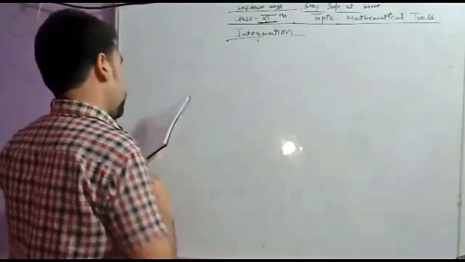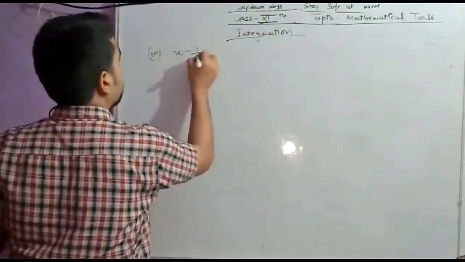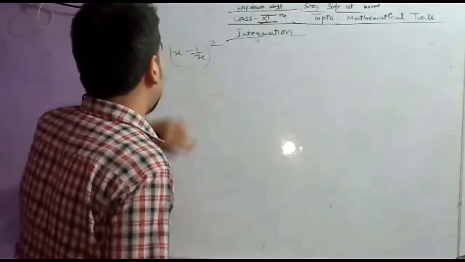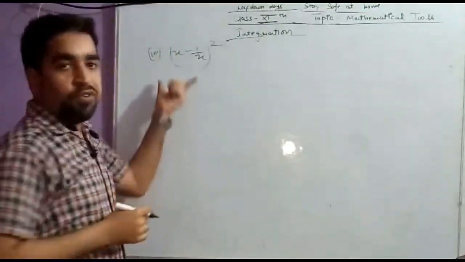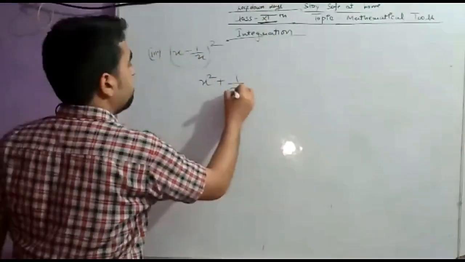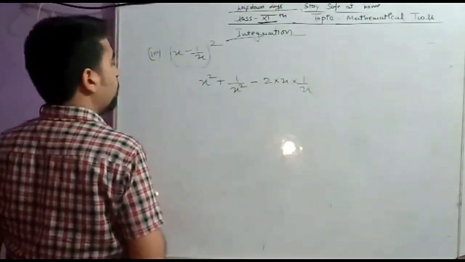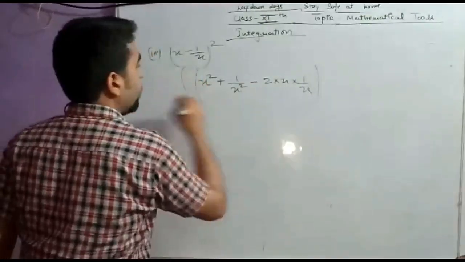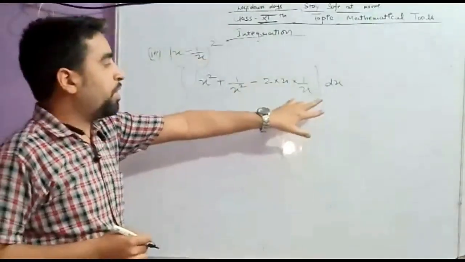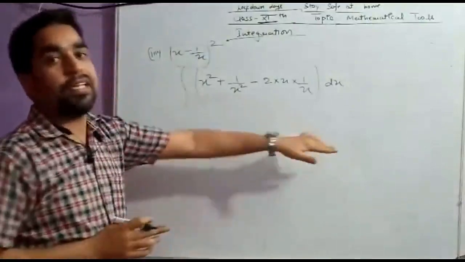That is the third one for integration: (x minus 1 upon x) whole square. So how to integrate this? Firstly, expand this by (a minus b) whole square, which is a square plus b square minus 2ab. So this is what we are going to integrate. We are integrating with respect to x, so we will write dx at the end. This is the proper notation for writing an integration question.